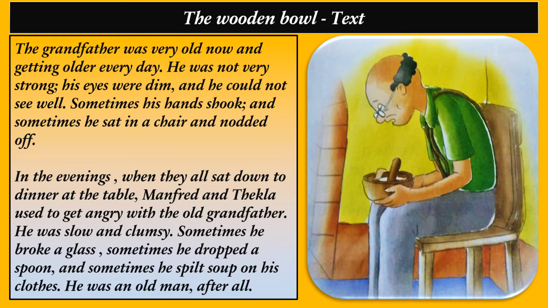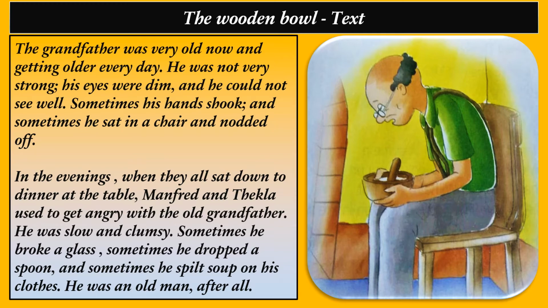In this paragraph, we find that the grandfather was very old and he was getting older day by day, and he was not physically very strong. His eyesight was very weak, dim, he was half blind and he could not see well. Sometimes because of his physical weakness, his hands would shake, they would tremble, and sometimes he would go to sleep in his chair.